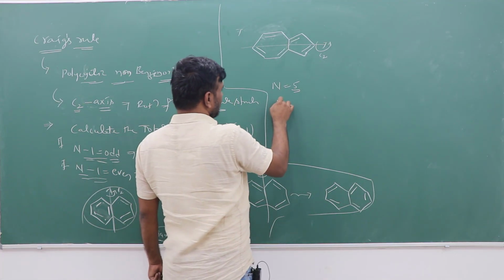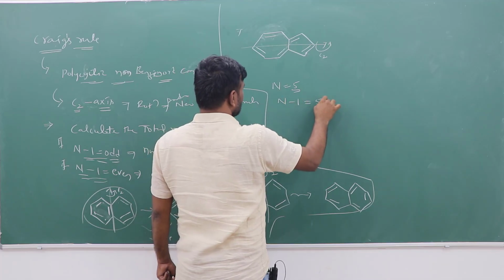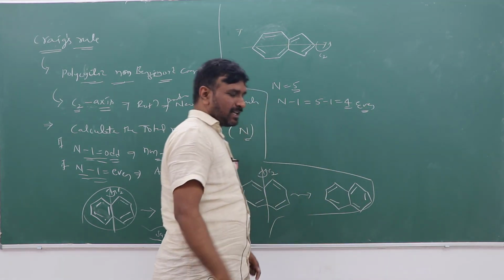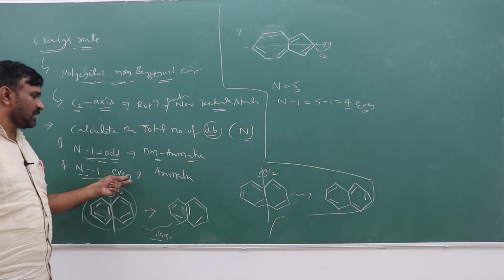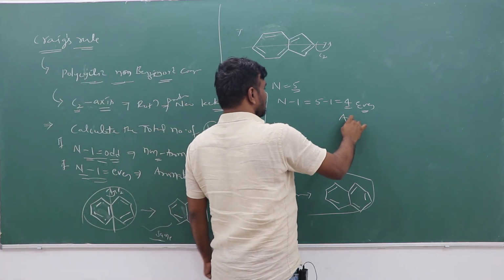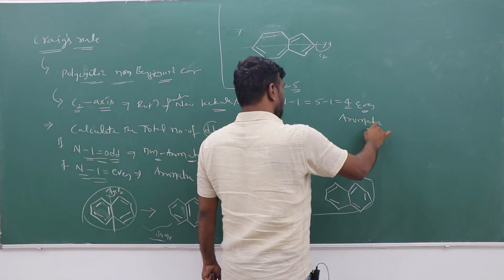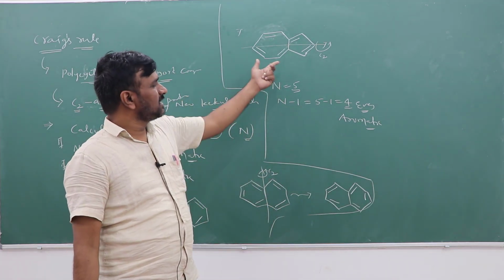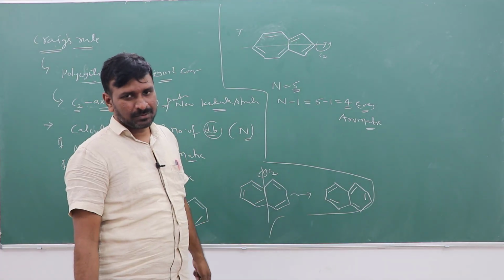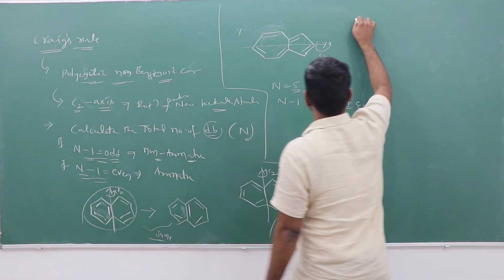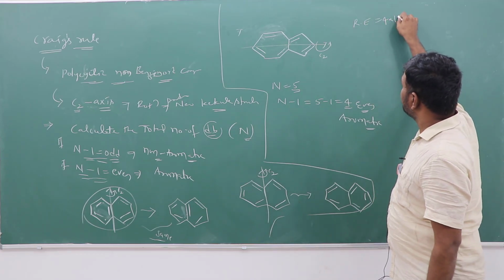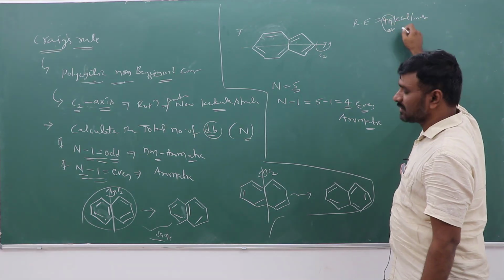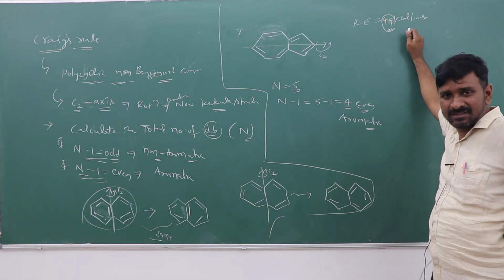So that means n minus 1, that is 5 minus 1, which is 4. 4 is an even number. When n minus 1 is an even number, it is aromatic. Azulene is aromatic. It is a deep blue colored compound. The resonance energy is 49 kilocalories per mole.